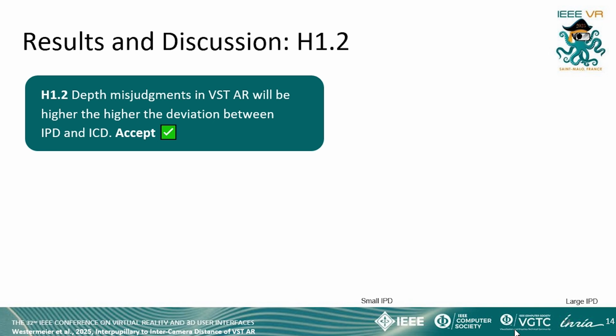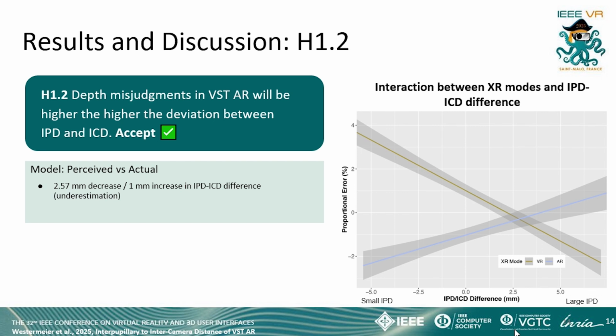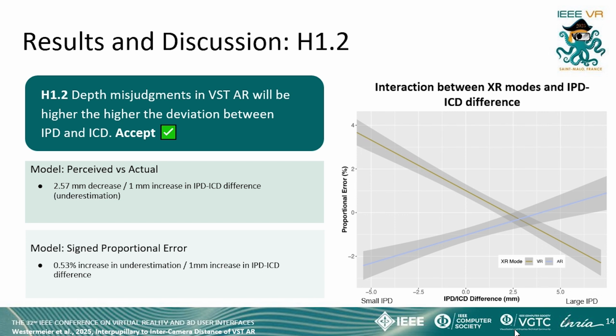For hypothesis 1.2, we found evidence from the perceived versus actual and signed proportional error models. From the perceived versus actual model, we found that the IPD-ICD difference decreased perceived distance by 2.57 millimeters for every 1 millimeter increase in the signed IPD-ICD difference. In the graph, you can see the increasing underestimation in VST AR with smaller IPD. A similar result was found from the signed proportional error model.